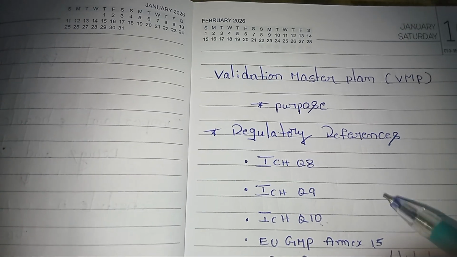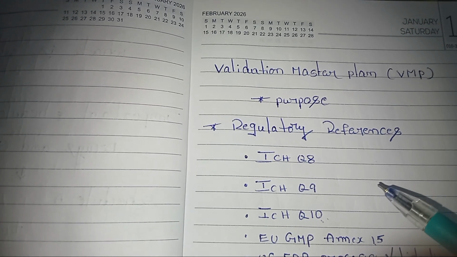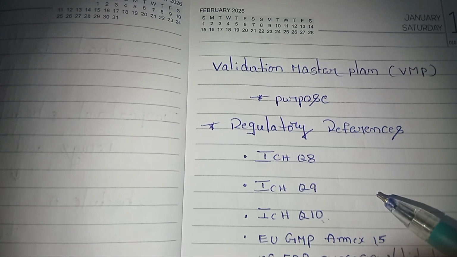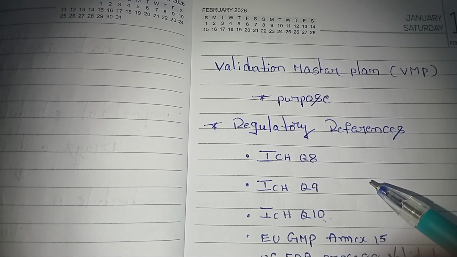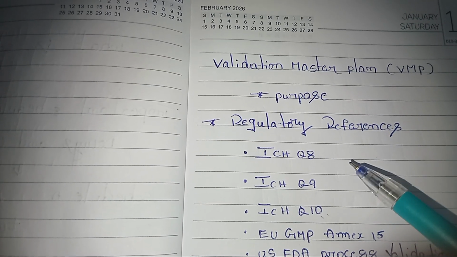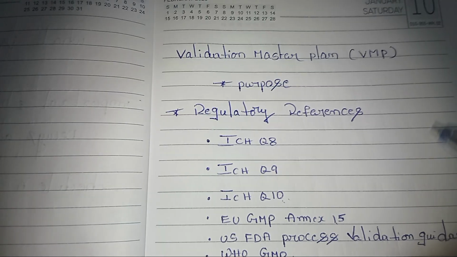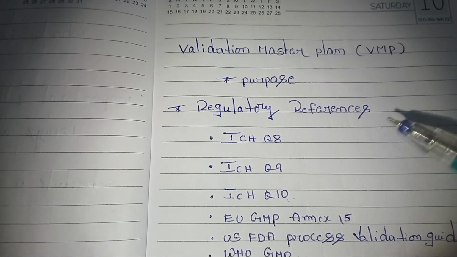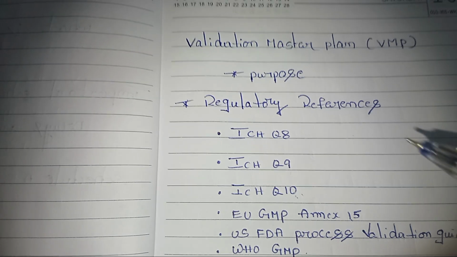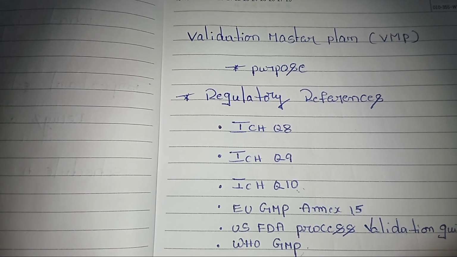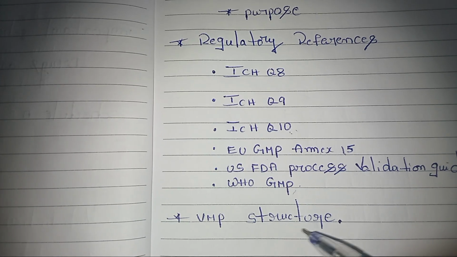And the seventh component is documentation and review process. In this, we are defining templates, approvals, flow, and archiving. And the benefit for this documentation and review section is audit readiness and data integrity. These are the few components we are describing in our validation master plan document, and these are the key objectives for those components. And now coming to the validation master plan structure.